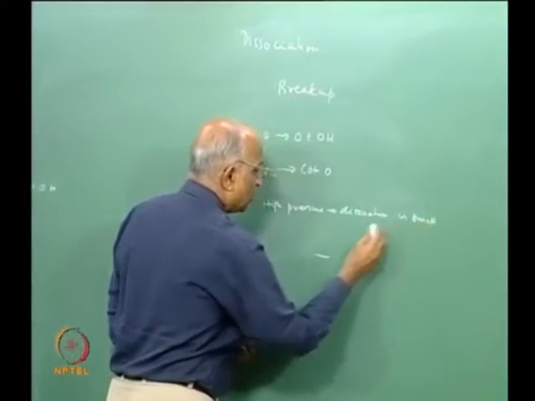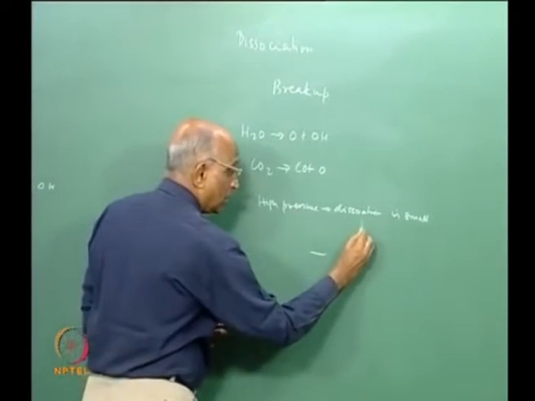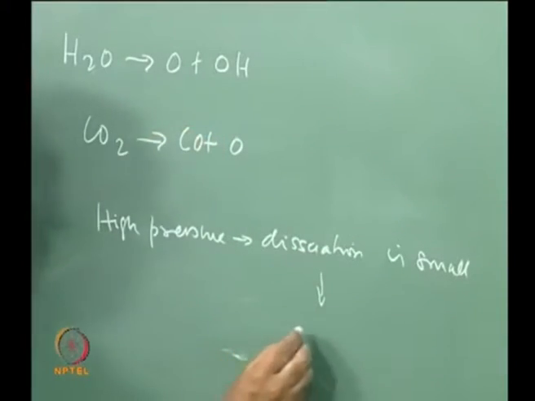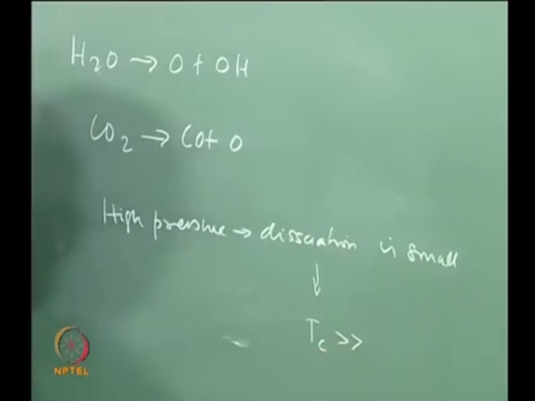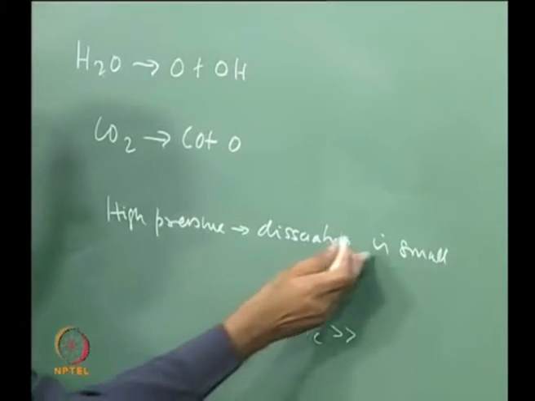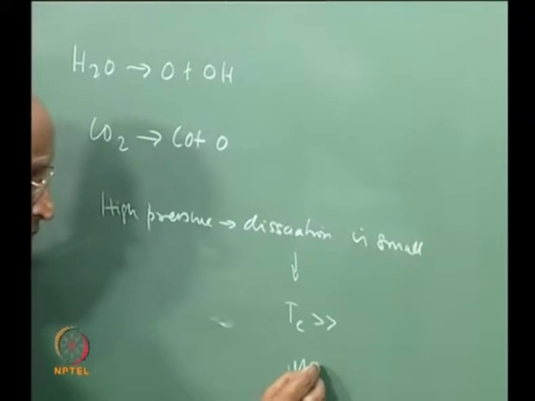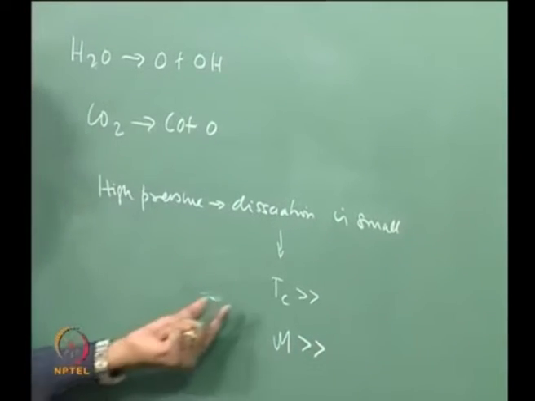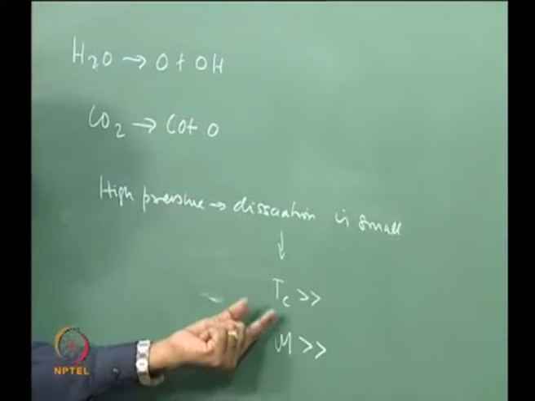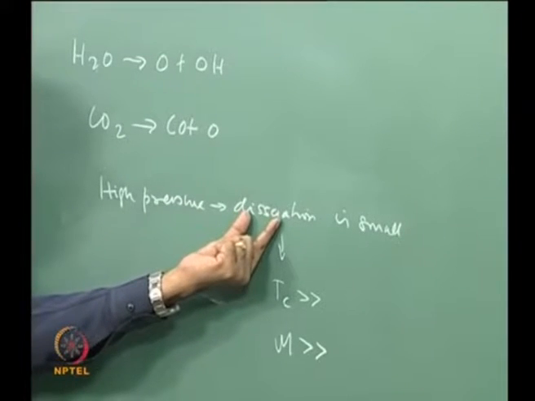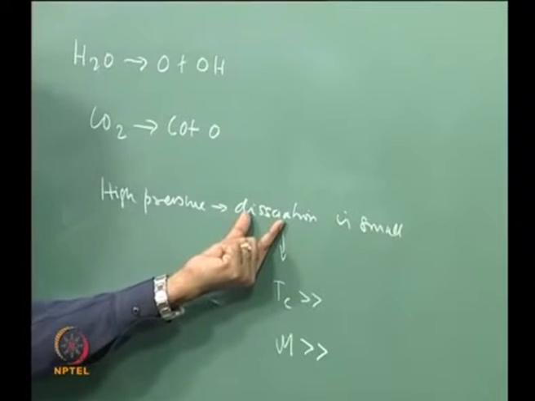If the dissociation is small at high pressures, well, energy is not lost in this dissociation, Tc will be higher. Not only that, since dissociation is small, the molecular mass will also be large, but the effect of Tc is much more dominant, and therefore maybe it still has an effect on C star.